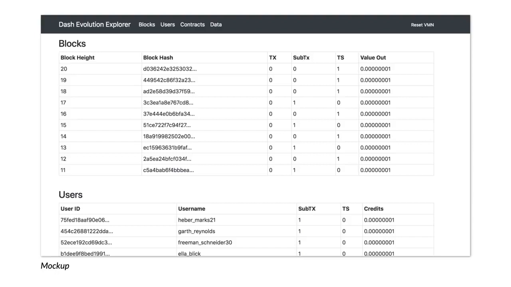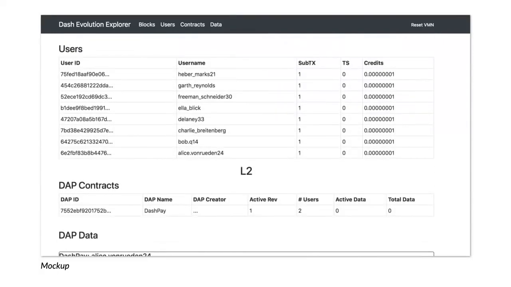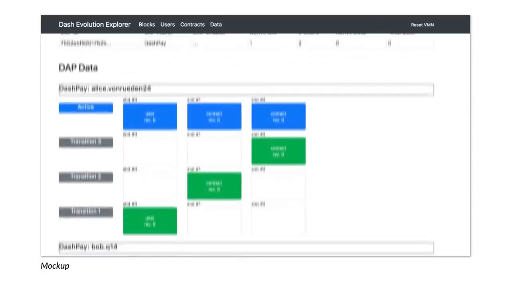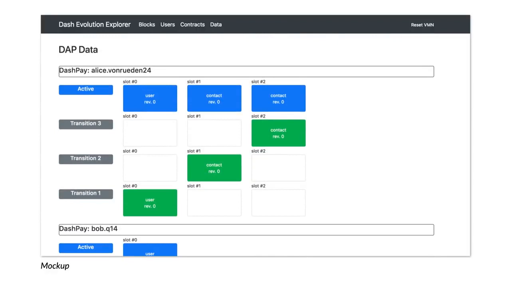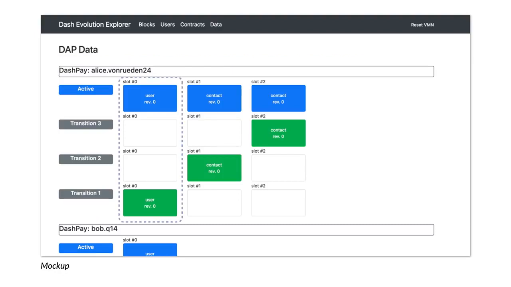There's an even better visualization of this, which is these 2 images of the Block Explorer that we're working on. So here's a mock-up of the Block Explorer, and this shows the different DAP user objects. So here's Alice's space here. When she first signed up to use the DAP, that's this first column here.